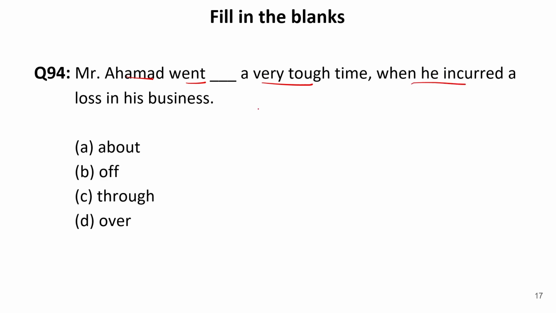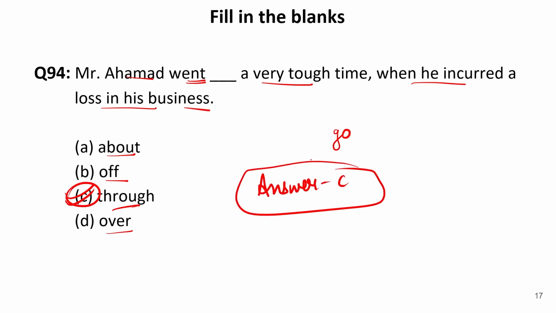Mr. Ahmed went dash a very tough time when he incurred a loss in business. Now, again in this blank, we need to fill a preposition. So this is again a phrasal verb kind. Went is the second form of go. Now let us see the options: about, of, through, over. So it will be go through or went through. Went through means to have faced, to have suffered it. So the correct preposition to be used over here is C, that is went through.